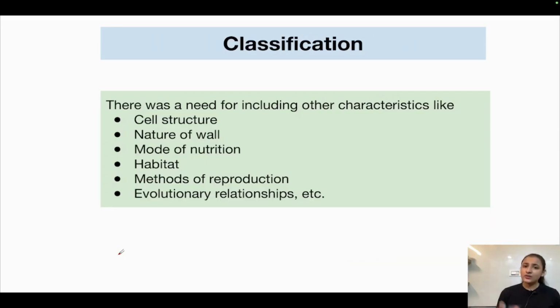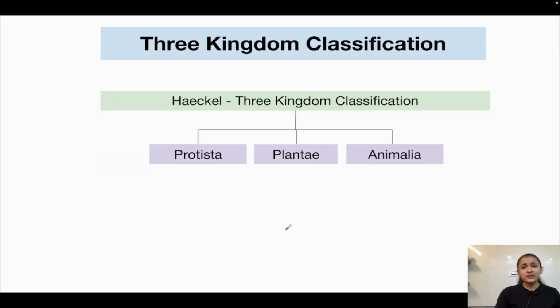And also, besides just gross morphology, there was also a need for including other characteristics. Apart from morphology, there was a need for including other characteristics also, like cell structure, nature of wall, mode of nutrition, habitat, methods of reproduction, evolutionary relationships, etc. In the criteria of classification it was very important to include all these characteristics as well, not just gross morphology.